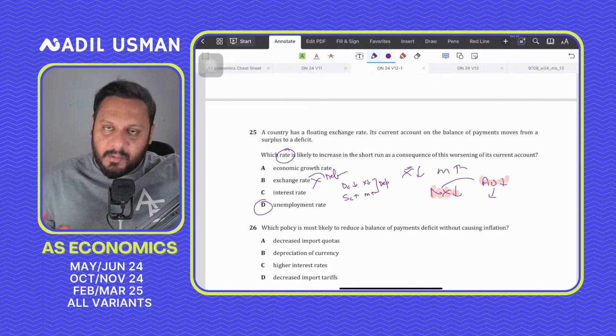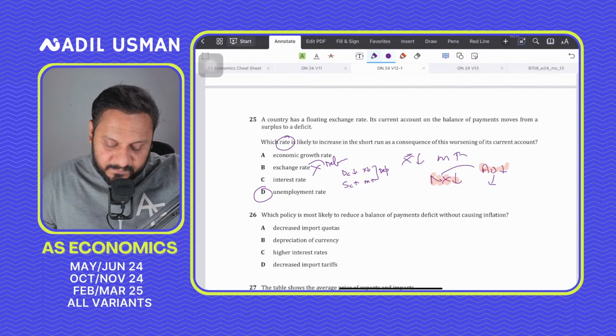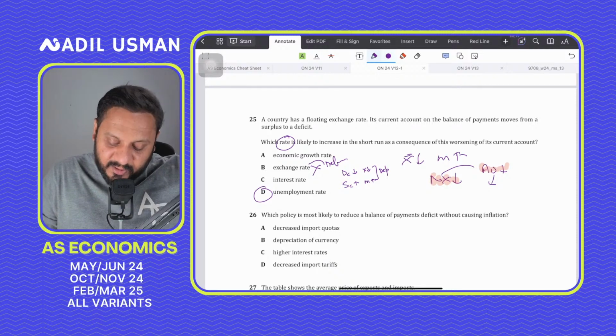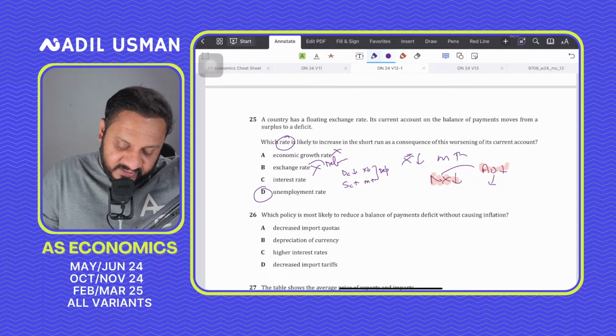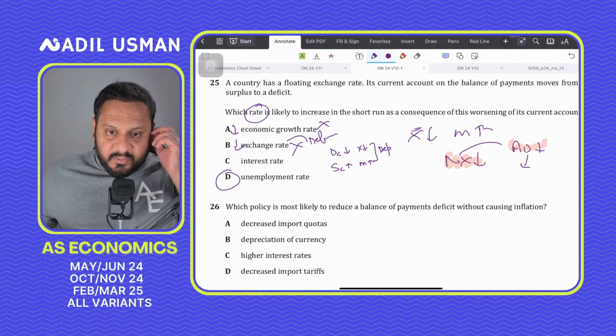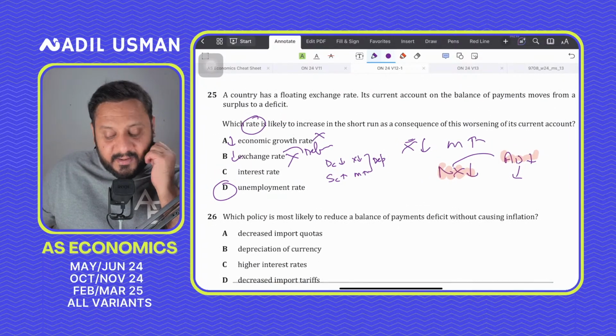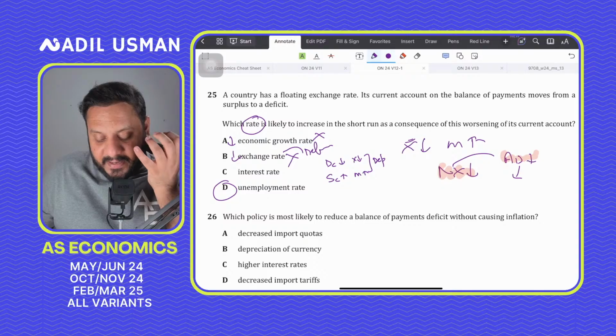So it's the unemployment rate only that is likely to increase. The economic growth rate will fall as well. Exchange rate will fall. Interest rate has nothing to do here. So we don't really need to care about the interest rate here. Interest rate का कोई impact नहीं है यहाँ पे.